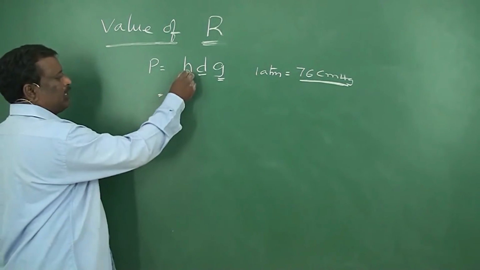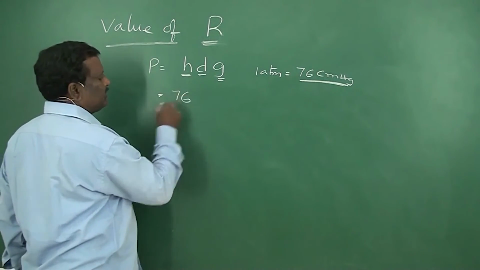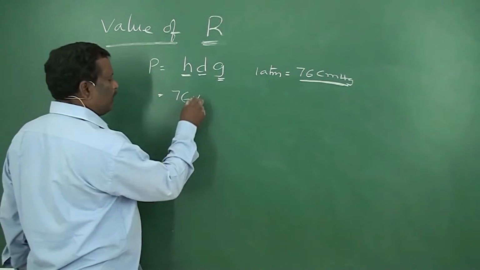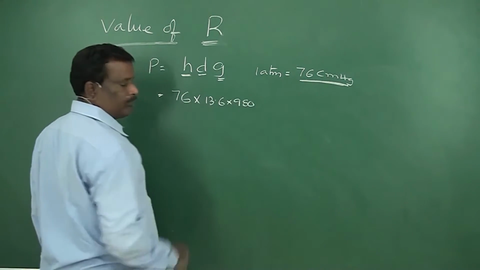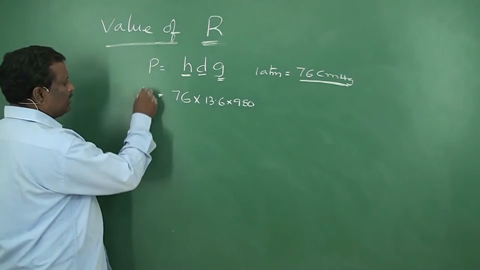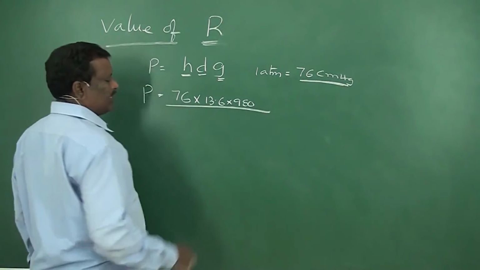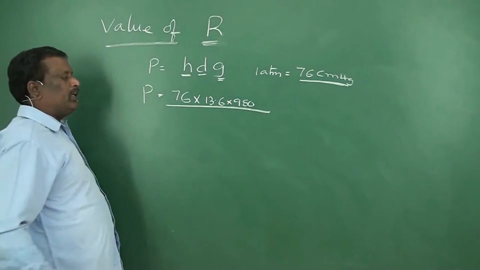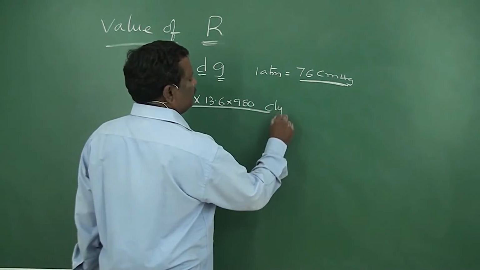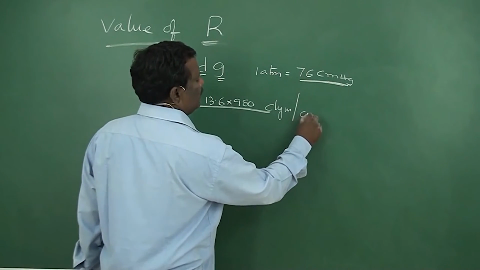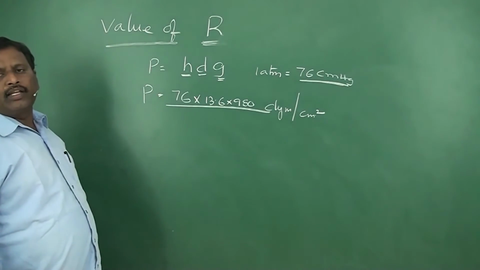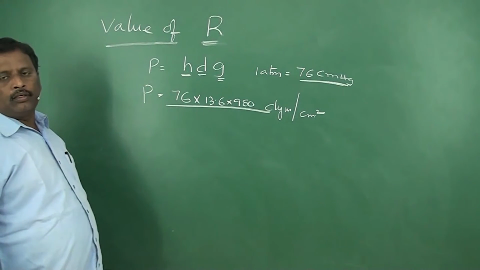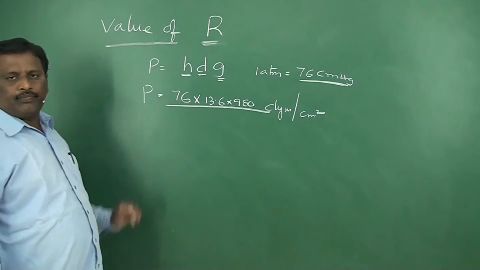So, for 1 atmosphere, the length of the mercury column is 76, the density of mercury is 13.6 and the gravitational acceleration is 980. So, pressure P is equal to 76 into 13.6 into 980 dynes per centimeter square. This is pressure in dynes.